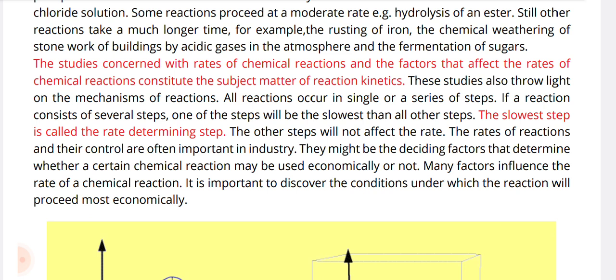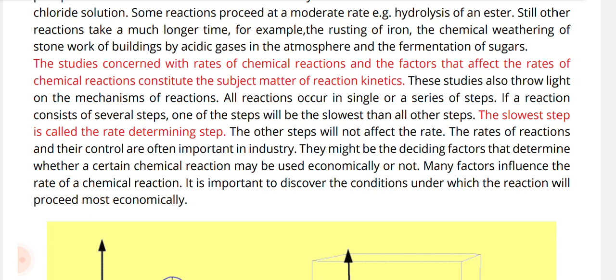If a reaction consists of several steps, one of these steps will be slower than all other steps. The slowest step is called the rate determining step. The other steps will not affect the rate.